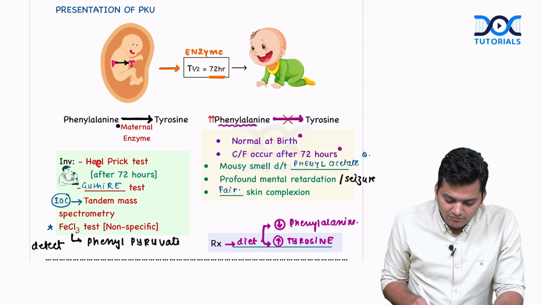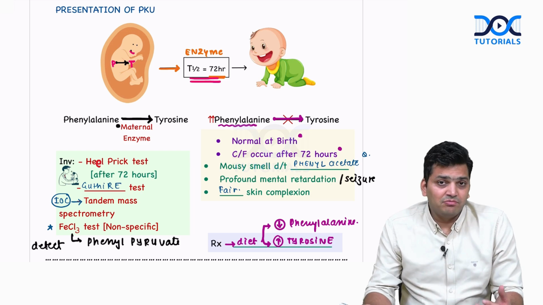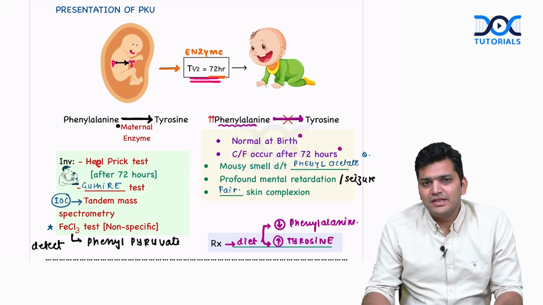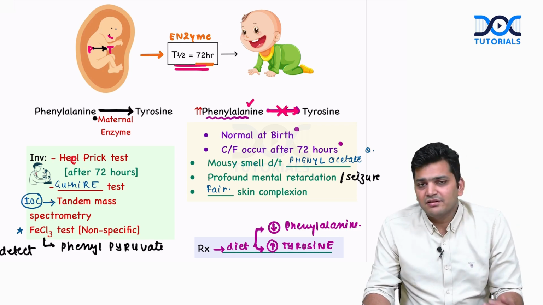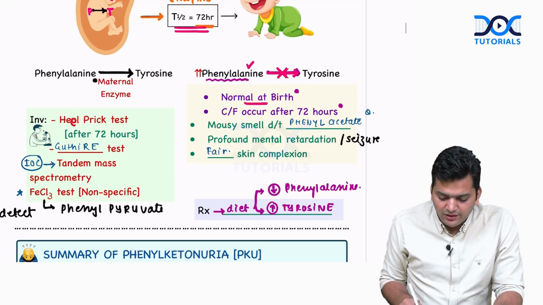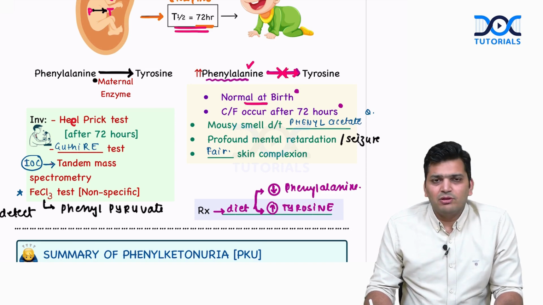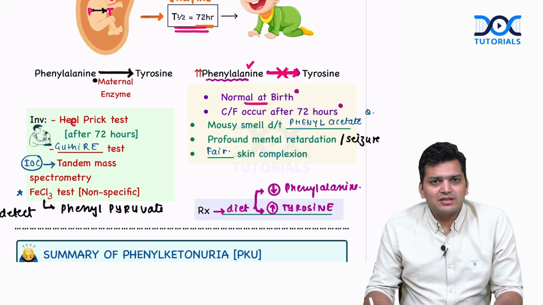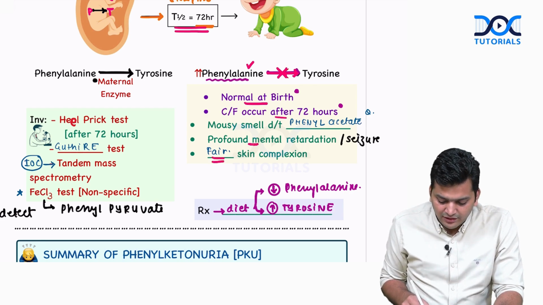But once the birth is done, after 72 hours, these enzymes will start washing out. And now the child has to make its own enzymes. But the child is unable to produce these enzymes, so phenylalanine now cannot convert into tyrosine, and that will start accumulating and the symptoms will start appearing. So one important point they ask is, the child is going to be normal at birth, there is no symptom. The symptoms will develop after 3 to 4 days of life. There will be bad smell of the urine, and slowly the mental retardation will start happening, and it is going to be a profound mental retardation. And the child will have relatively fair complexion.